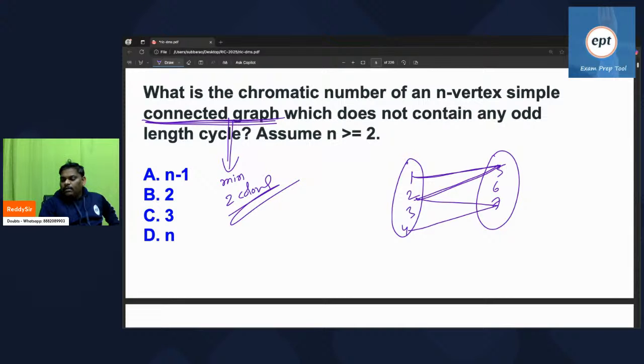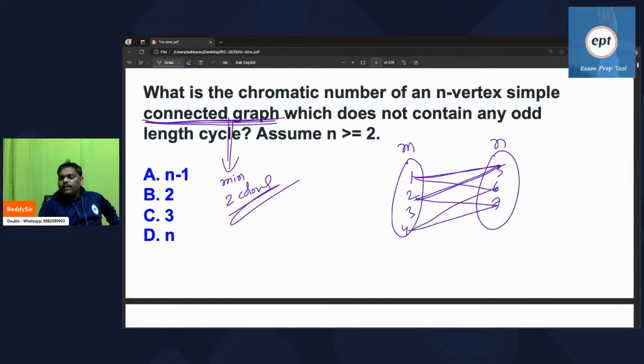Until now everything is fine. Now see this one: going here, coming here, it is an even length cycle. Because of the even length cycle, within M no edge, within N no edge. If an odd length cycle were possible, within M an edge would come, or within N an edge would come.